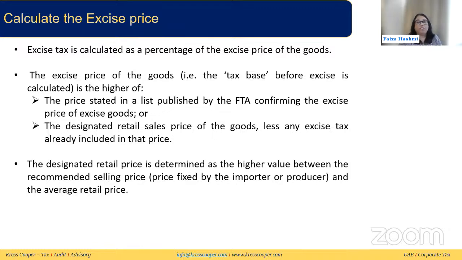And that, or the average retail price. So what is the average retail price? It could be that the recommended selling price is something different, but the average retail price might be different. Why? Because certain retailers may be selling the same product at different prices. You might find the same product in Spinneys, let's say, at a higher price, maybe at Union Coop at a different price. So that is why we need to compare the recommended selling price and what is actually happening in the market, what's actually being sold by the retailers in the market, take the average of that, and then compare the two. Whichever is higher of the two, that needs to be compared with this FTA excise good list.